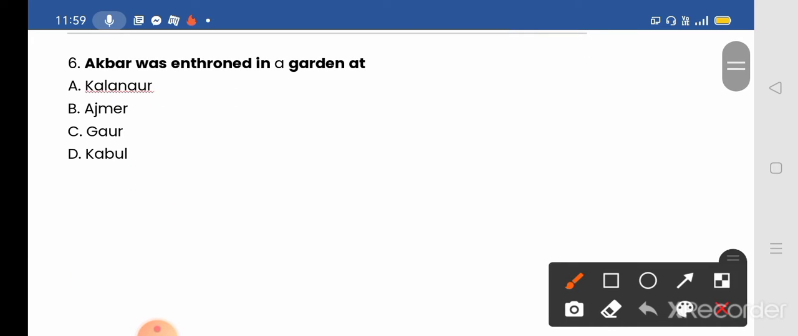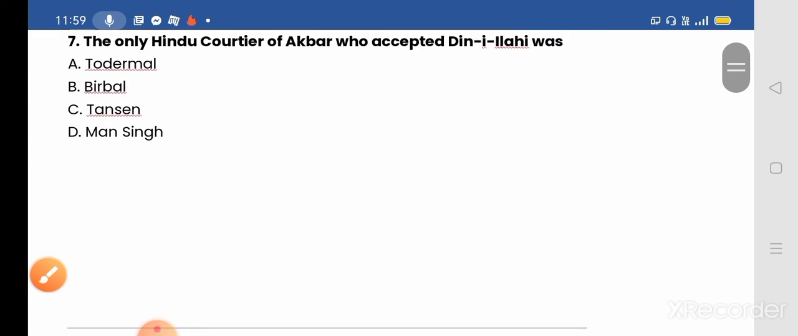Next we move to our sixth question. Akbar was enthroned in a garden. Akbar was enthroned by Bairam Khan, and the garden where he was enthroned was nearby. Options given: A, Kalanaur, B, Ajmer, C, Gaur, D, Kabul. And the correct answer will be that it was close to Kalanaur, option number A.